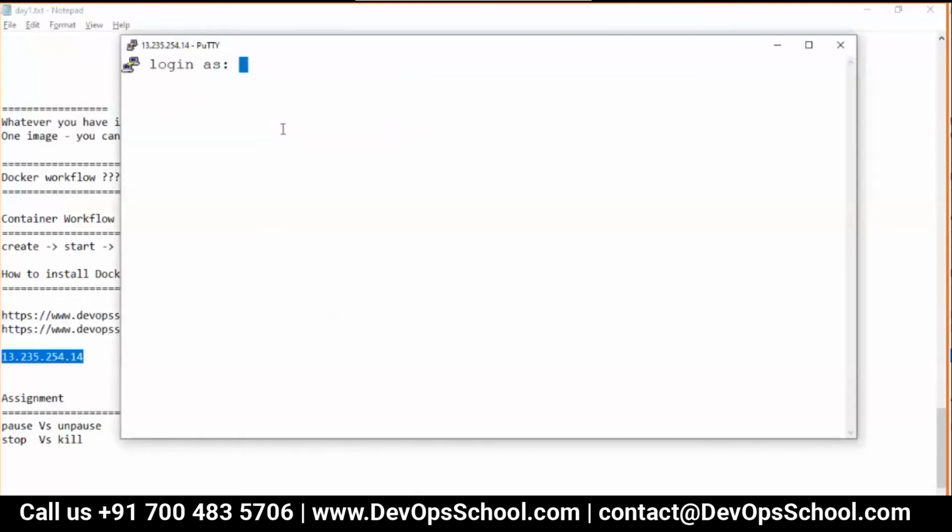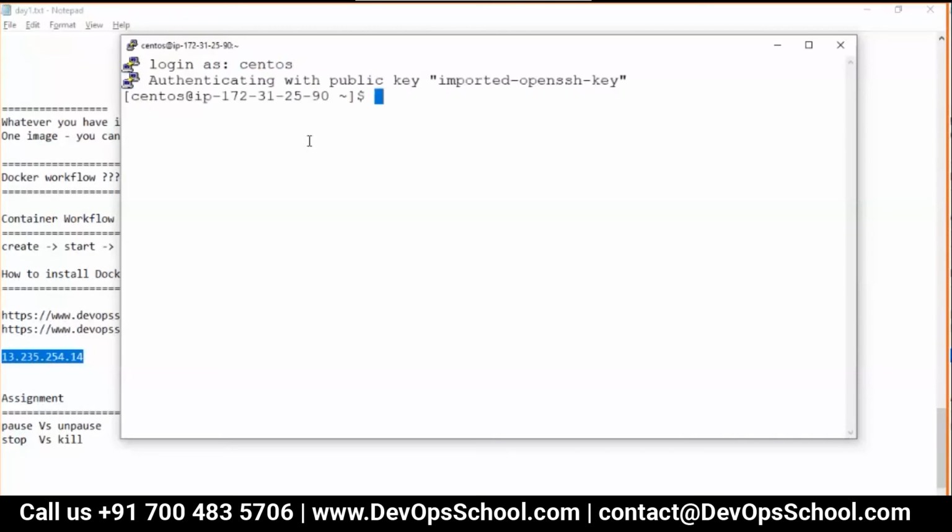Guys, one more request I am having for all of you. My eyesight is very weak actually. So if you are showing your screen during the troubleshooting, please increase the font size so I can also see it better. Okay. So username is CentOS. Keys I have already given it.